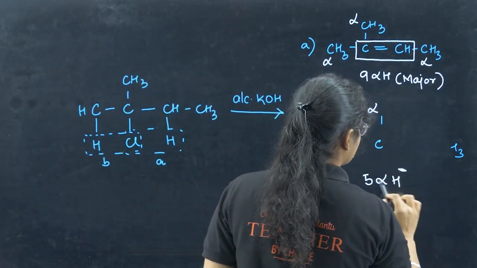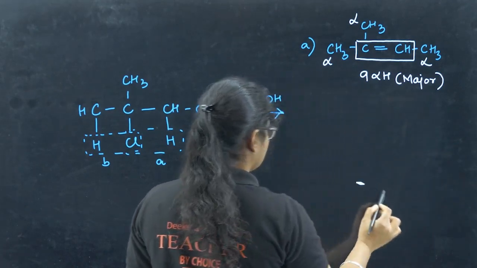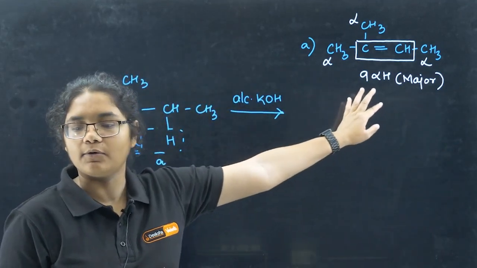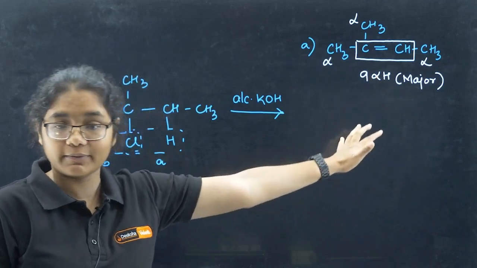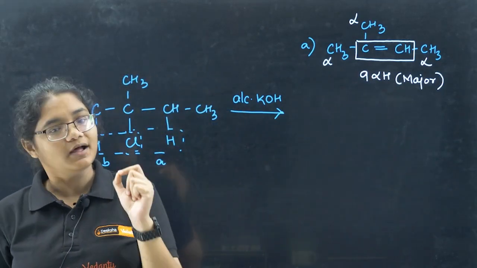So like this you can identify the major product, right? So this will be the product, one and only product formed here. Both major and minor will form, but always you have to write the major product in the answer.